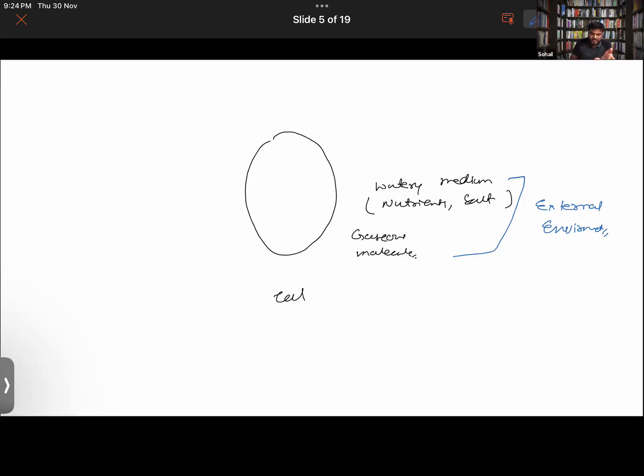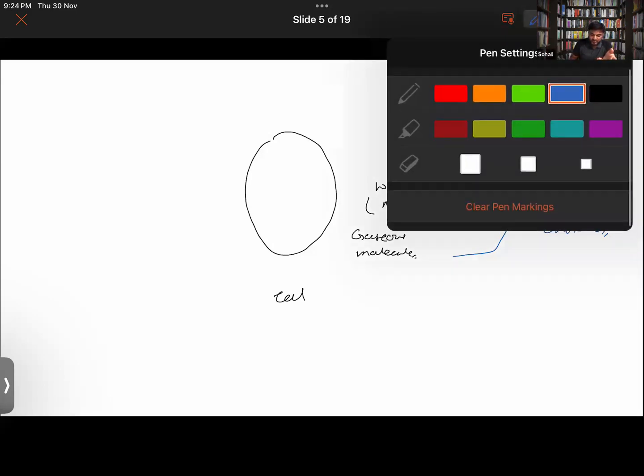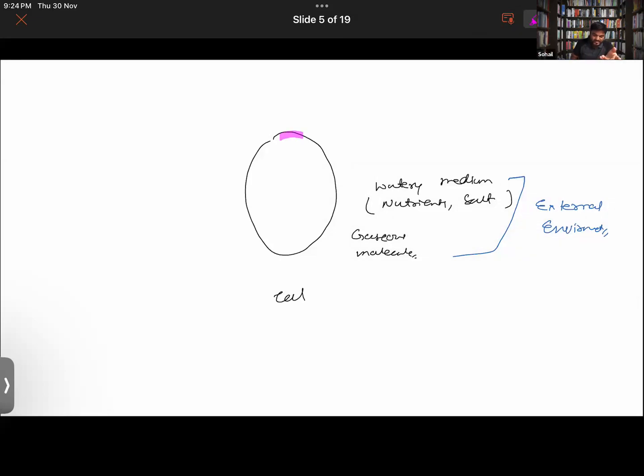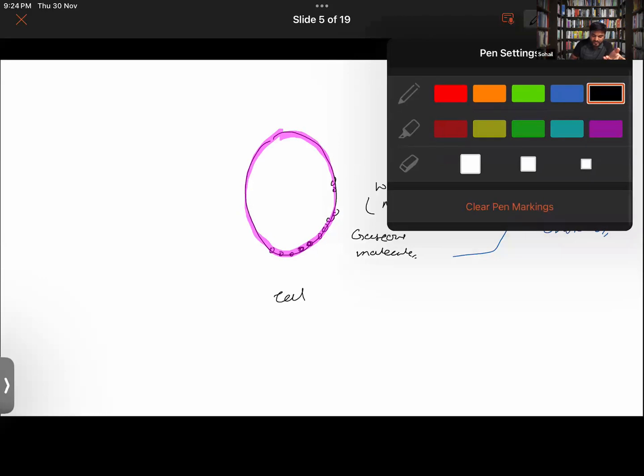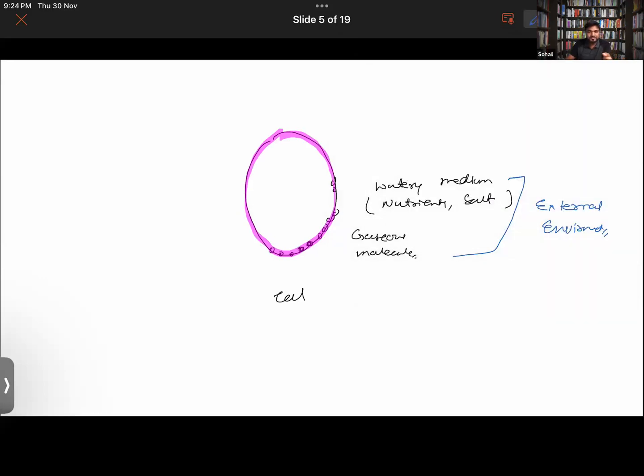This outermost plasma membrane is semi-permeable in nature. It will allow only some particles to pass through it. Let's suppose there are tiny pores in it. Getting it now?